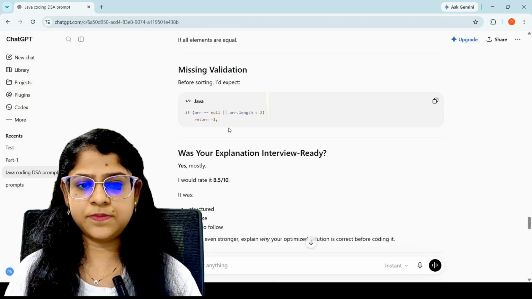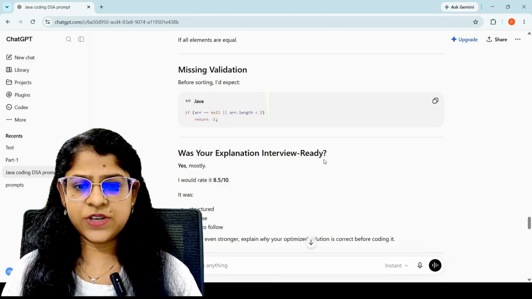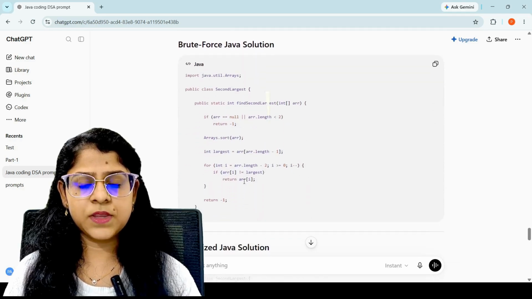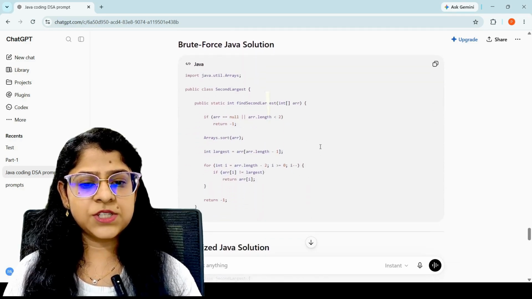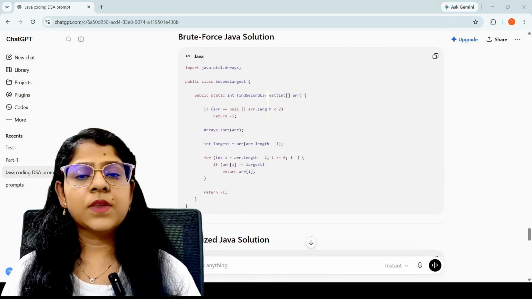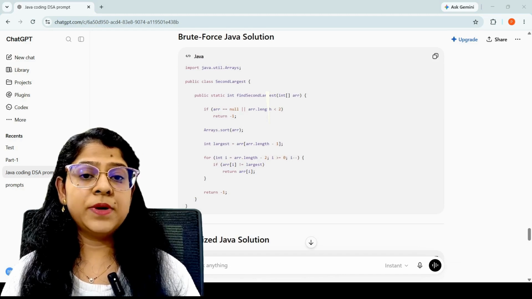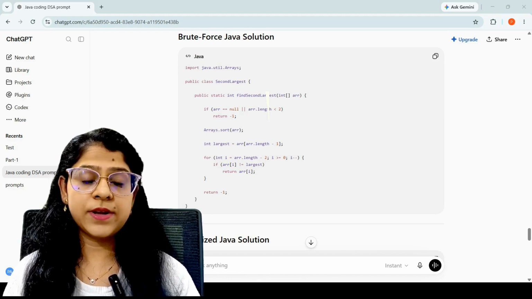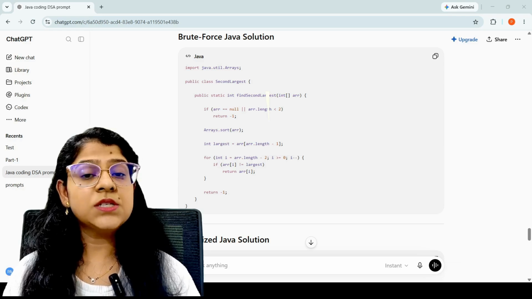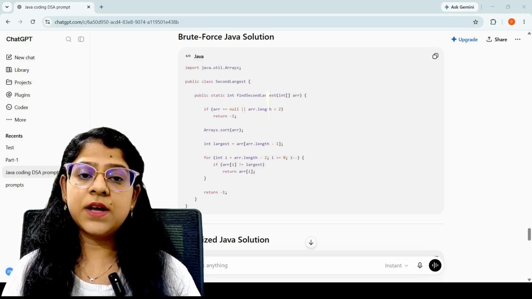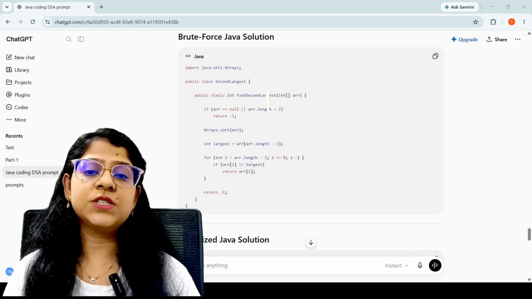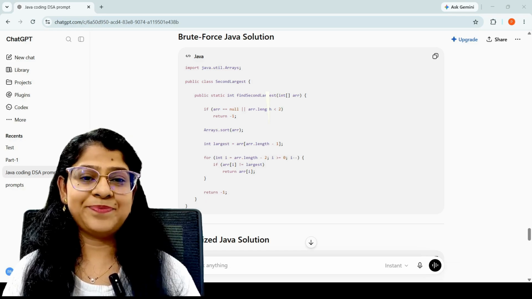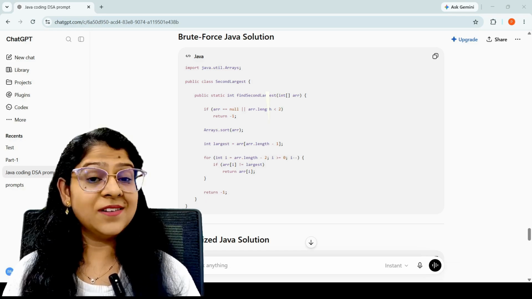Got it? And then, was your explanation interview ready? All these things. And then here you see the brute force Java solution and the optimized Java solution. So here ChatGPT showed me both the implementations. The first one is the brute force solution using sorting, and this optimized one uses a single traversal. I really like this comparison because instead of just saying one solution is better, it explains why it's better. So that's how you actually learn.